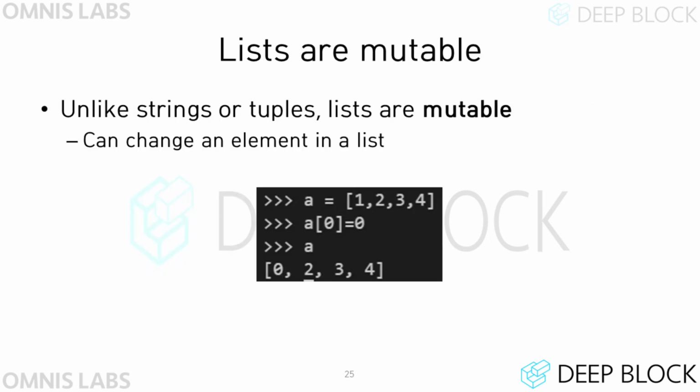A list is a mutable data type, unlike strings and tuples. It is also possible to access an element of a list and then assign a new value to that index. For example, when there is a list called A, if you want to change the value at index 0 of this list, assign a new value to the index as shown in the slide.